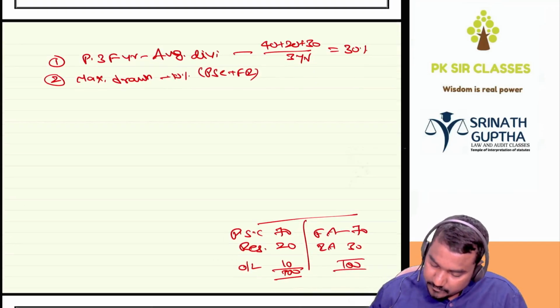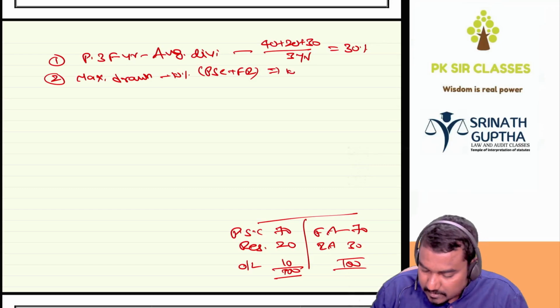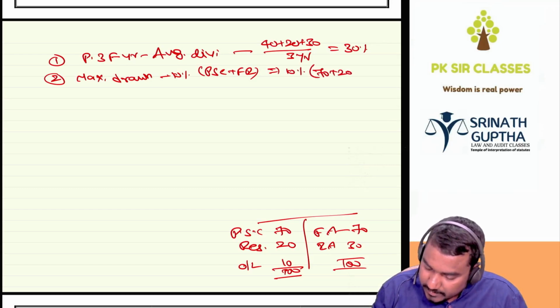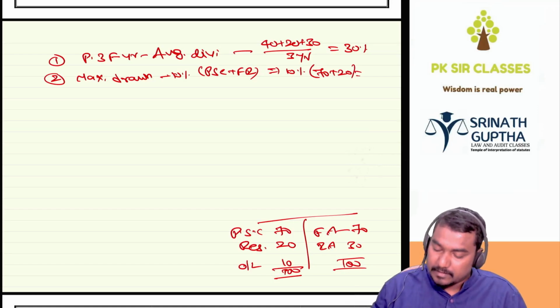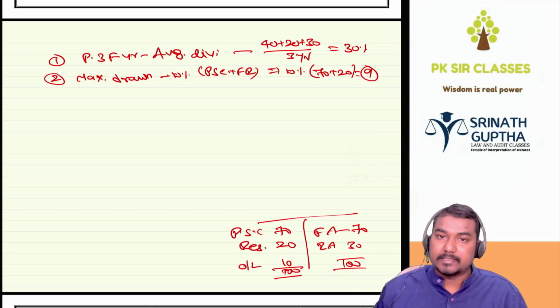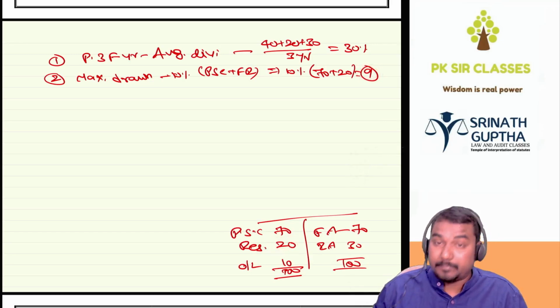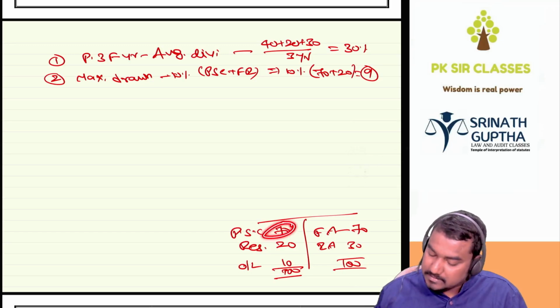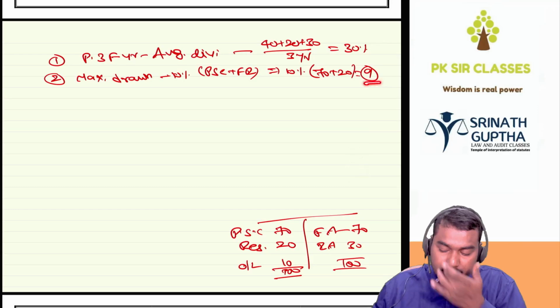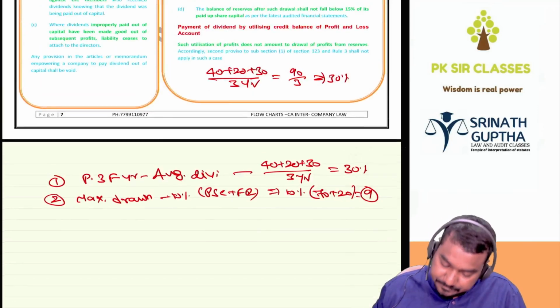So that is 10% of paid up capital 70 plus reserves 20. So maximum we can draw 9 lakhs from the reserves. Out of the reserves, only 10% of paid up share capital plus free reserves. Capital is 70, reserves are 20, total 90. 90 into 10%, maximum we can draw 9 lakhs.